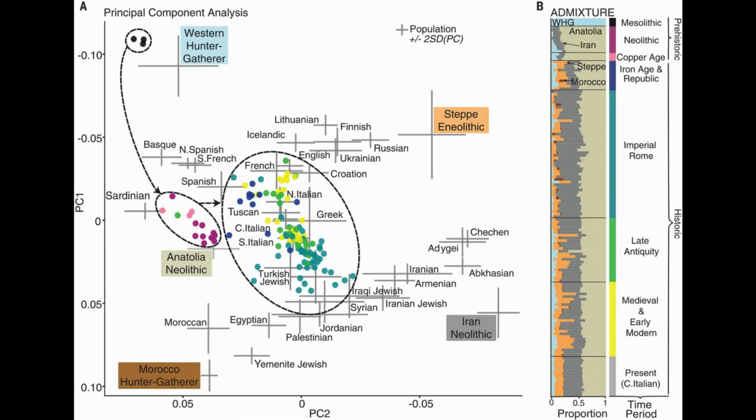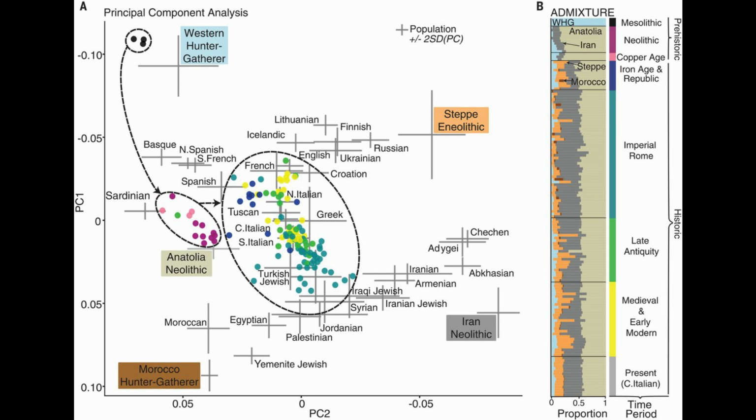Now, to illustrate this reality, you can see that beginning with the Mesolithic, the population was very close to Western hunter-gatherers, and then during the Neolithic, you had a shift towards Anatolian Neolithic farmers. By the Copper Age, you had an uptick in Western hunter-gatherer ancestry, and by the Iron Age, you had ancestry coming in from the steppe, which is very interesting. By the Imperial Roman period, you had a rise in Near Eastern ancestry. In late antiquity, you had a rise in European ancestry, and this continued during the medieval and early modern period until you get the modern Italians, who are mostly a mix between all these populations.